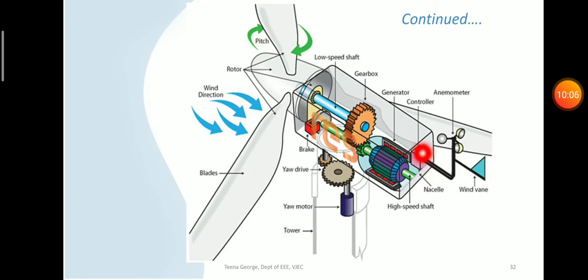Nowadays the systems are associated with a rectifier and inverter arrangement, a power electronic arrangement, so that there will be provision for maximum power tracking from the wind. Maximum available power can be tracked from the wind, and also there will be provision for proper synchronization with the grid, and maximum power can be transferred to the grid.